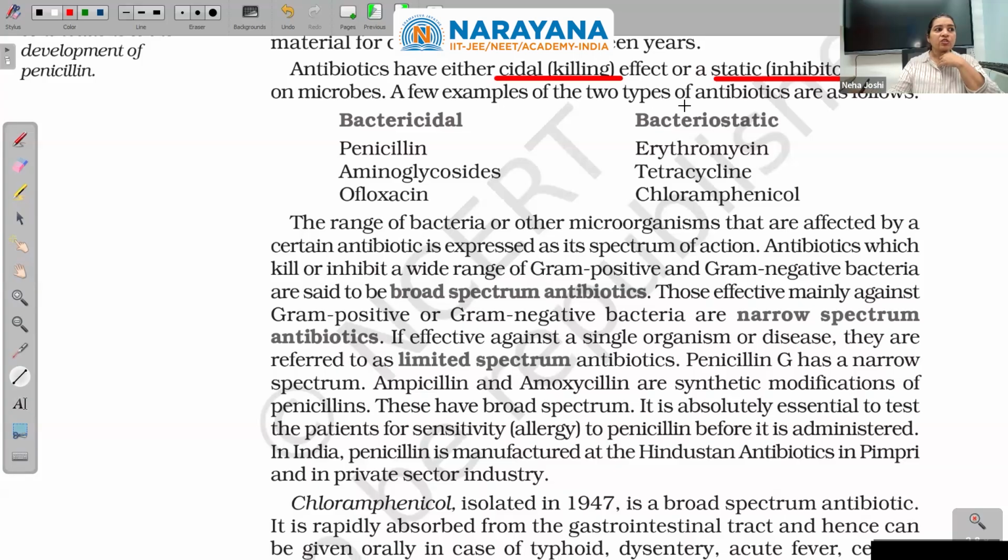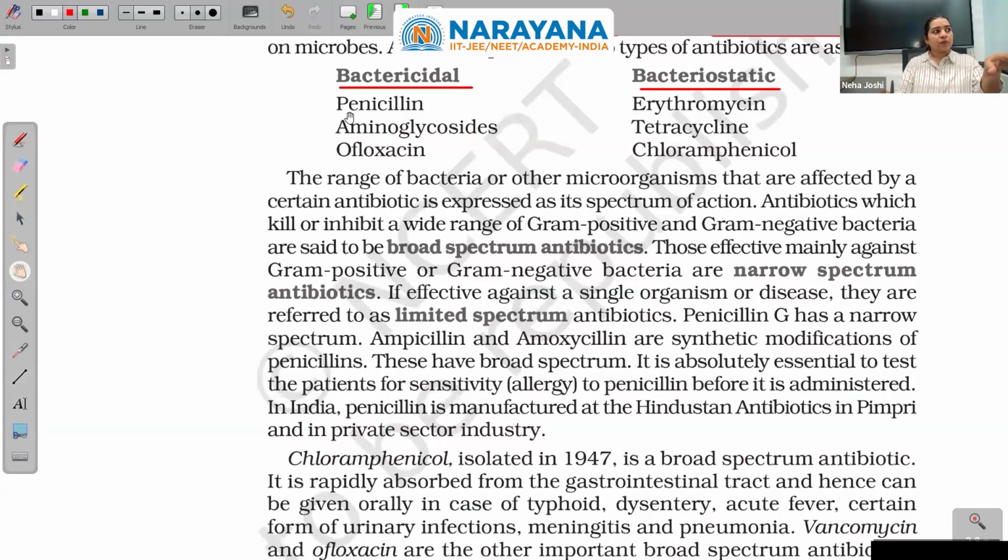A few examples of the two types of antibiotic are as follows: bactericidal and bacteriostatic. Static will stop, inhibit the bacteria, and cidal will kill the bacteria. Okay, so bactericidal are penicillin, aminoglycosides, ofloxacin. Bacteriostatic, that will inhibit, are erythromycin, tetracycline, chloramphenicol.